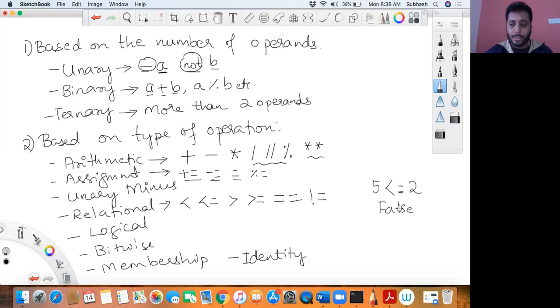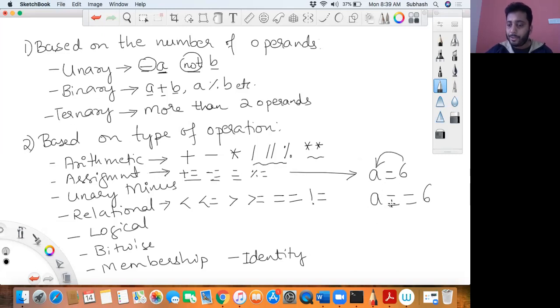Okay. Now what is the story about equal to and not equal to? Equal to will see if both the left hand side operand and the right hand side operand are equal or not, whether both are the same or not. Say for example, 2 equal to 2. See, there is a difference here. Let me say a = 6. And then if I say a == 6, there's a difference between this operator and this operator. The reason is this one is basically an assignment operator, where the value of 6 gets stored into a.